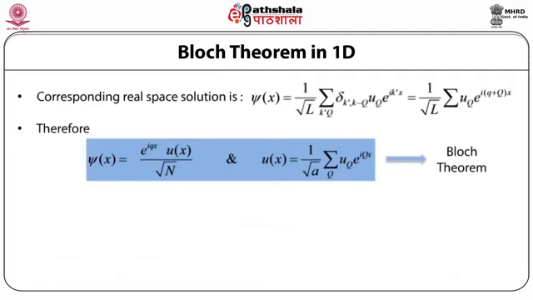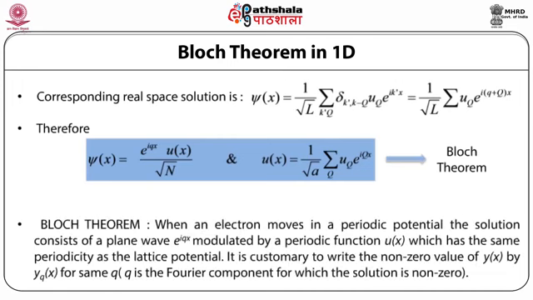Therefore, phi of x is equal to e raised to power iqx into ux divided by root n, where ux is equal to 1 by root of a summation over capital Q uq e raised to power i capital Q into x. This is nothing but Bloch's theorem.